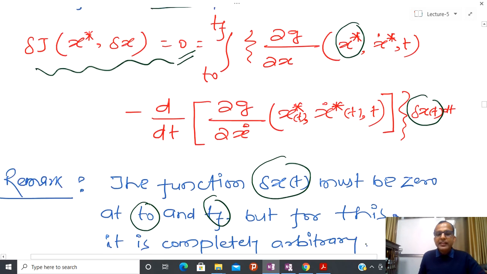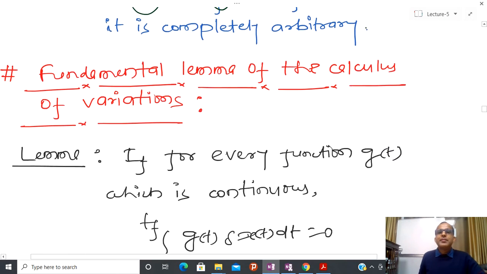And due to that reason, next, again this is a very important result. You can see that whenever we add the word fundamental, it means that particular thing is primitive to that particular subject. So again this is known as the fundamental lemma of calculus of variations.